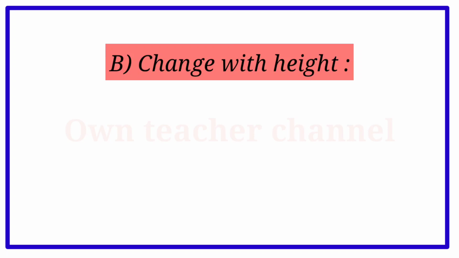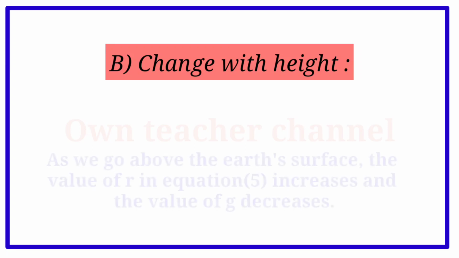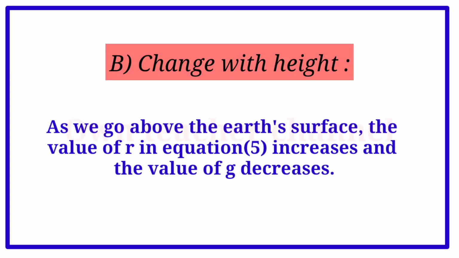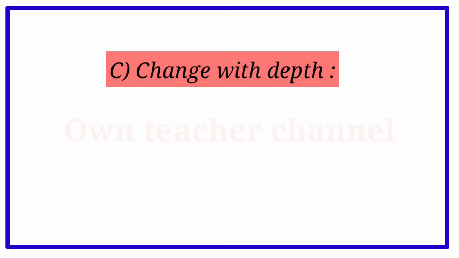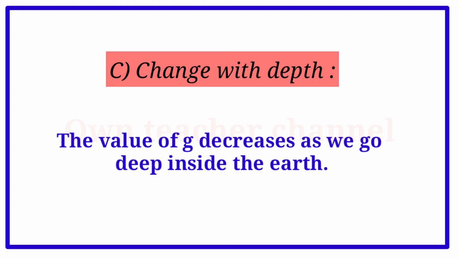B. Change with height. As we go above the earth's surface, the value of r in equation 5 increases and the value of g decreases. C. Change with depth. The value of g also changes if we go inside the earth. The value of g decreases as we go deep inside the earth.